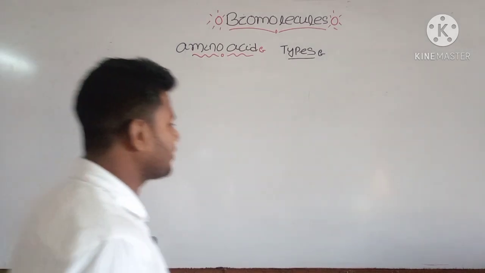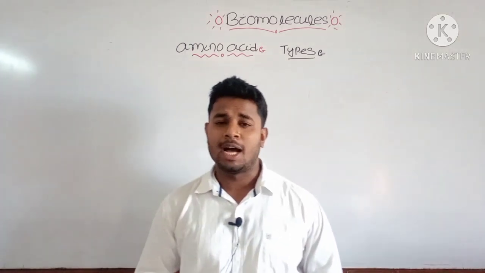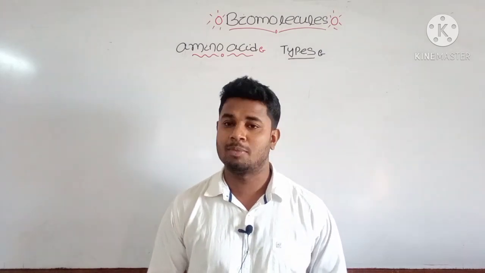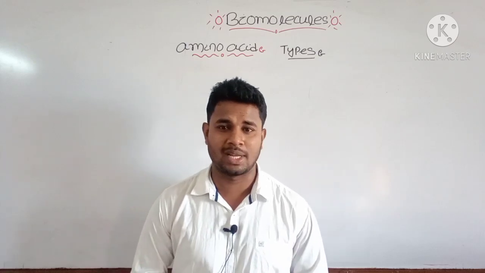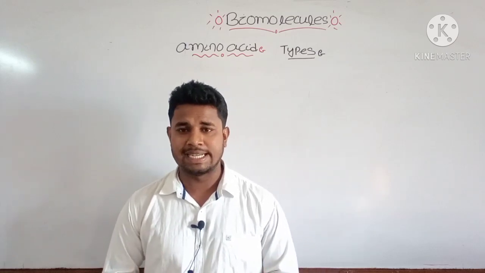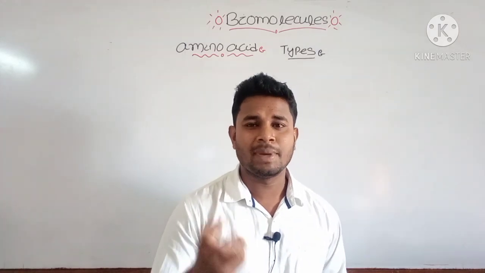Now, what are the different types of amino acids? Already we have told that an amino acid has two groups: one is the carboxylic group, which is acidic, and the amino group, which is the basic group. And if you consider the reaction, these are the acidic and basic reactions.